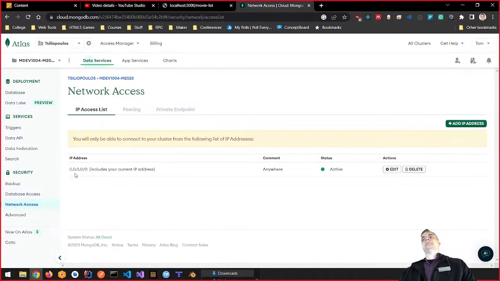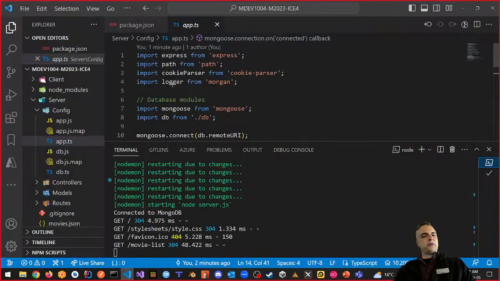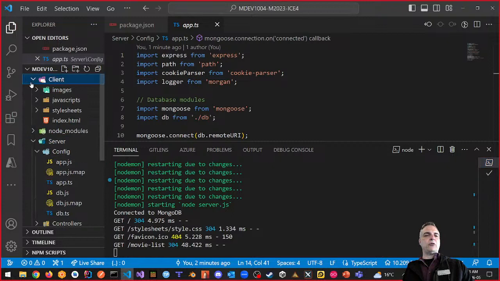Okay, so before anything else, we want to talk again about what we have so far. I always start with what we have. Does it work? Yep. You can see that we've got our movie list. There's no changes. The favicon is missing because we don't have a favicon, but who cares? And we're going to continue working with this. We are using the client side only for testing. See, the server's up, right?